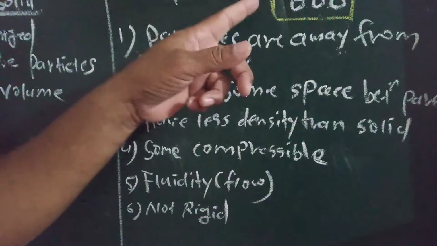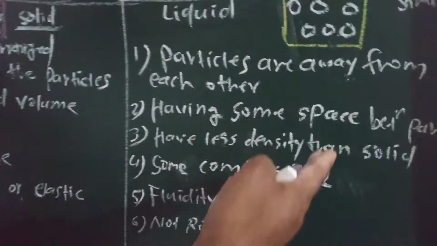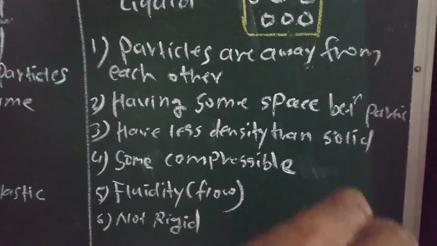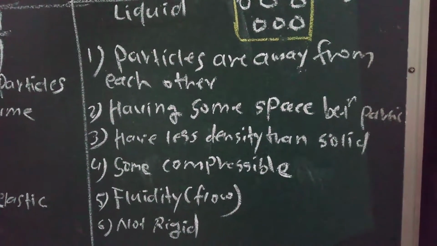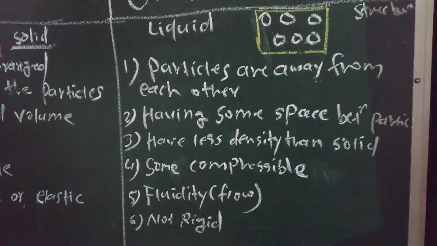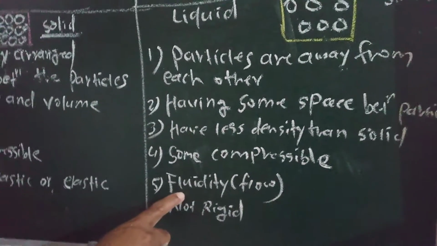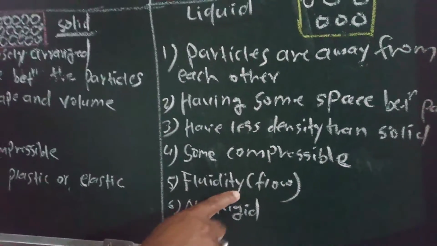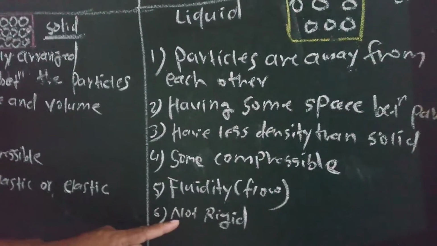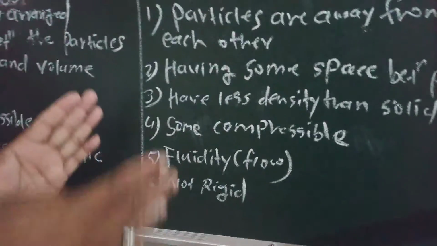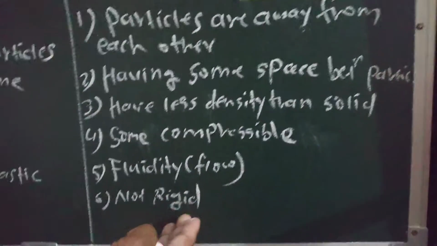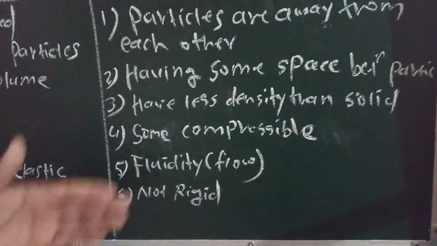We know that liquids, for example water, oil, milk, can flow when put on the floor. They can flow in any direction, randomly. Therefore, we can write that fluidity is a characteristic of the liquid form. And sixth property is that liquids are not rigid. A solid is a rigid form, but a liquid is not in a rigid form. So these are the characteristics.